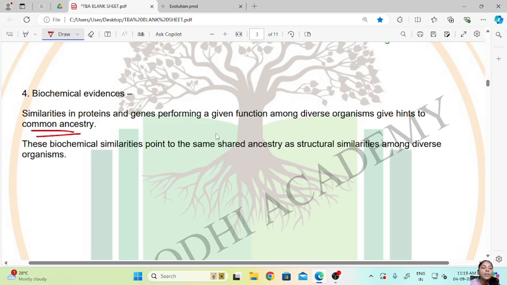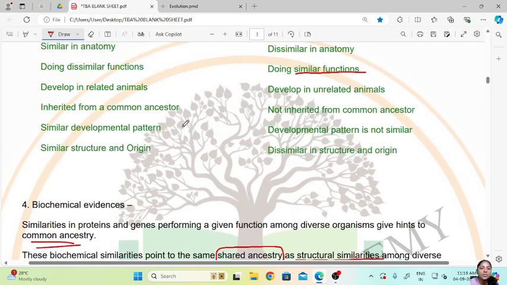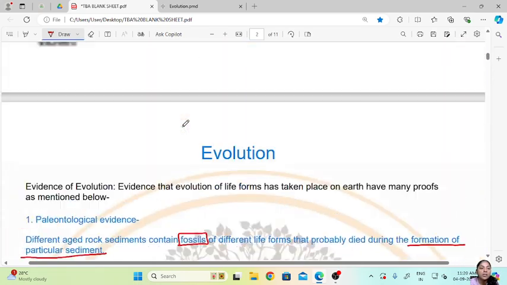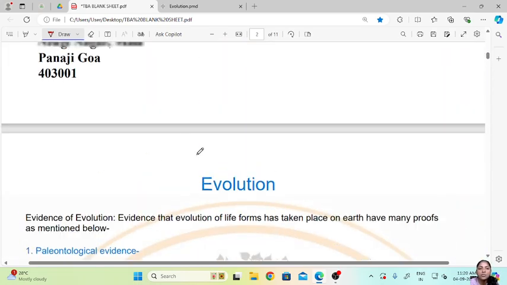Then these biochemical similarities point to the same shared ancestry as similar structures among the diverse organisms. So as we can see, similar structures among the diverse different organisms, even this biochemical similarity also points towards the shared ancestry, that is, even these organisms have a common ancestor. So this is all about the evidences of evolution.